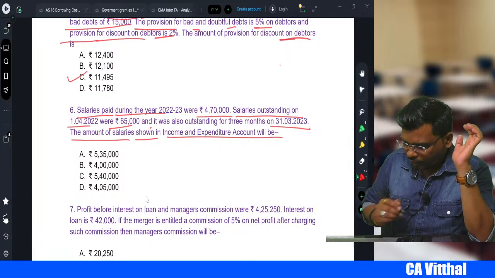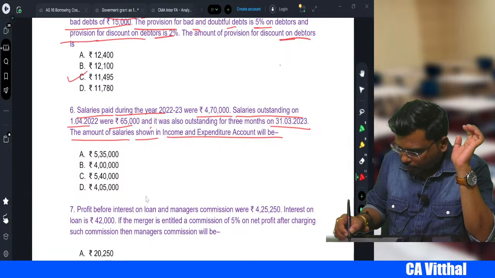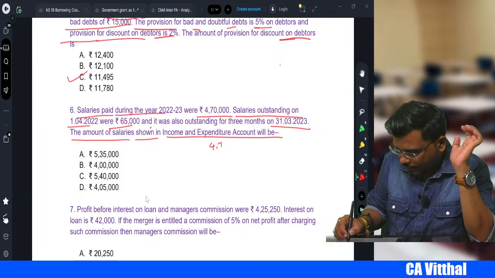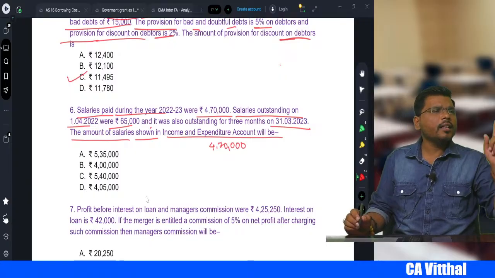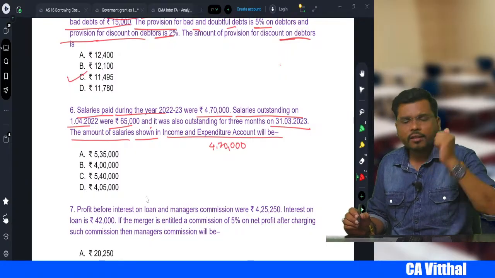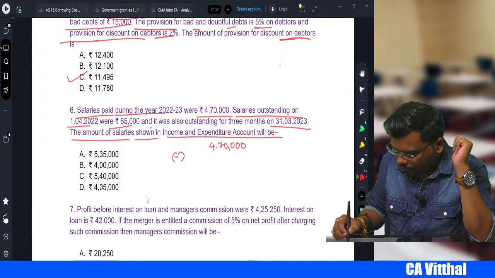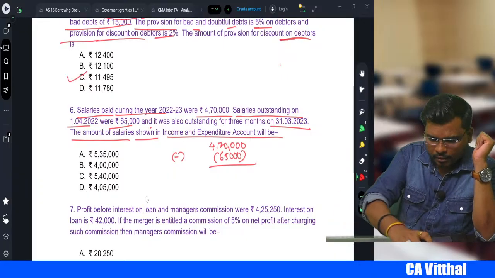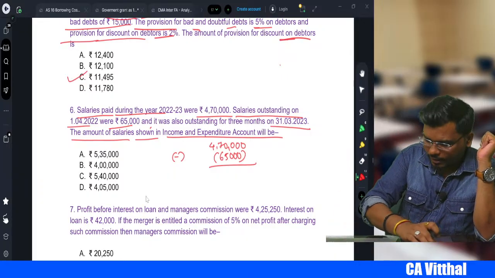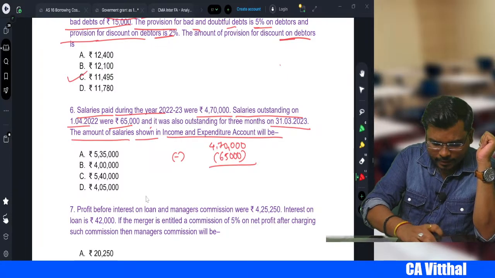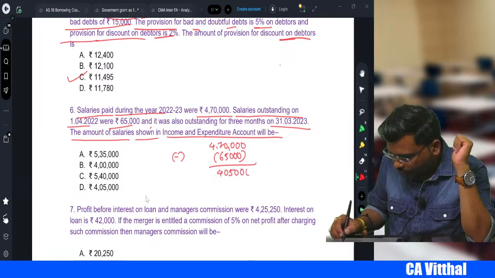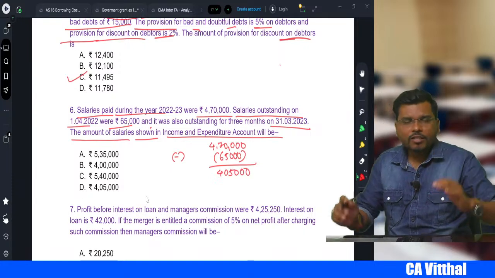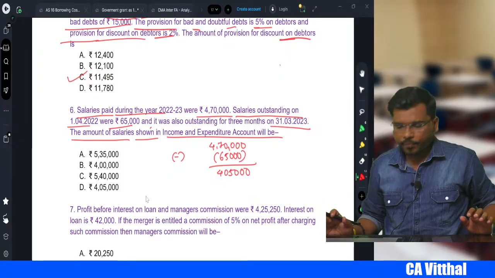So how to calculate? First of all, how much total salary was paid during the year? 4,70,000. Now listen very, very carefully. Out of that, the last year's outstanding salary we might have paid in the current year, so it is not a current year expense. So we minus this, which is 65,000. So how much is the salary of the current year? 4,70,000 minus 65,000 is equal to 4,05,000, which is the expense of the current year that we paid in the current year, right?